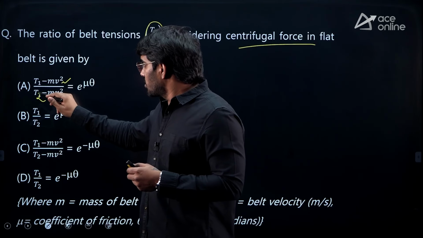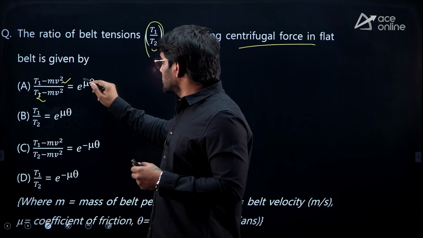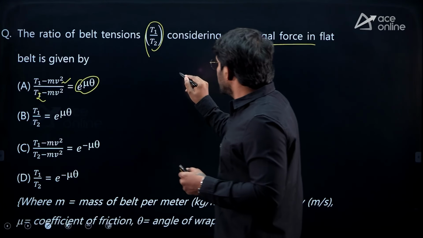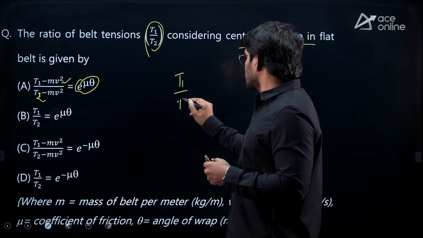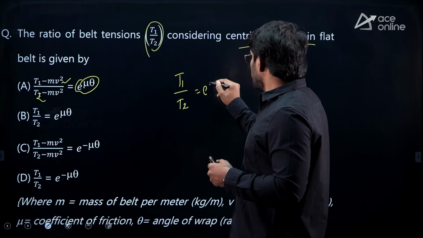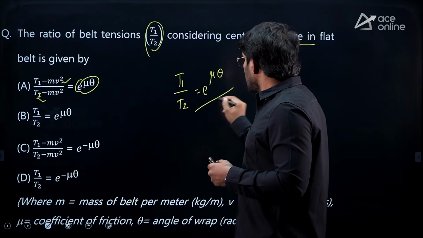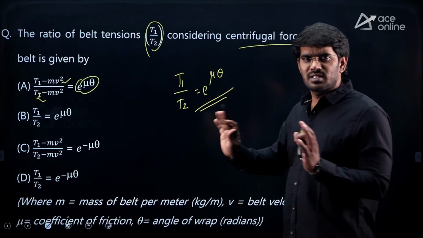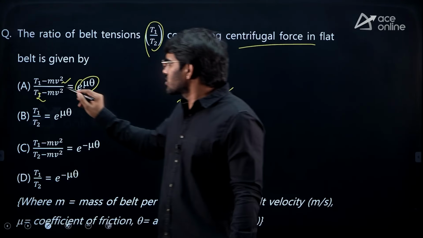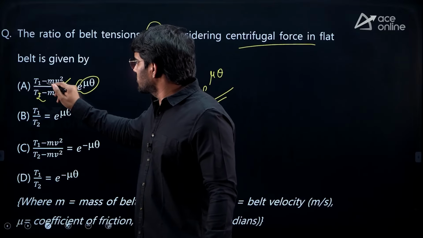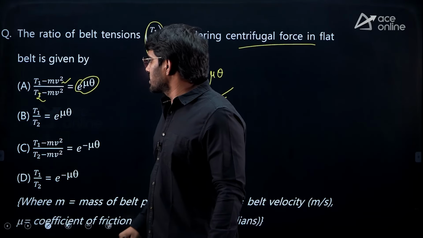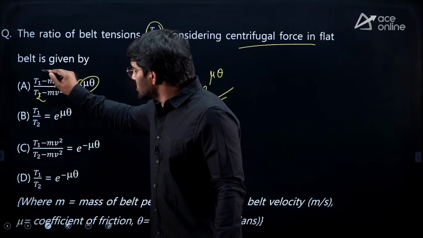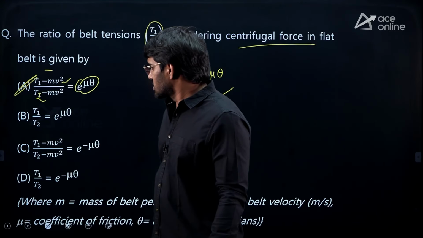So in the denominator it has to be T2 minus mv square, and on the other side it is e power mu theta. Actually we know that T1 by T2 is equal to e power mu theta, and here we are adding centrifugal force, because of which there is loss of tension. Here we can notice T1 minus mv square and T2 minus mv square.